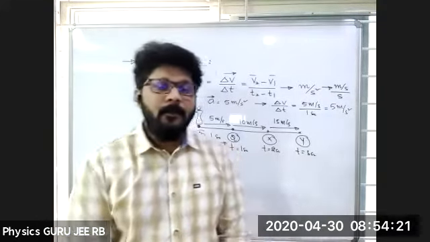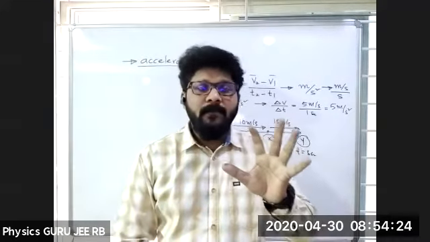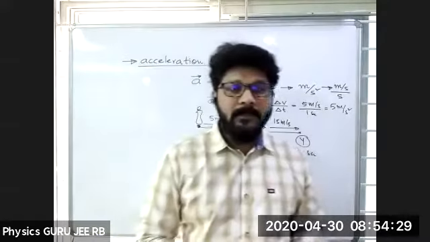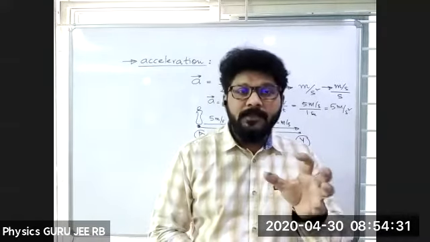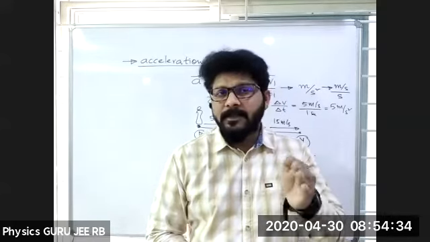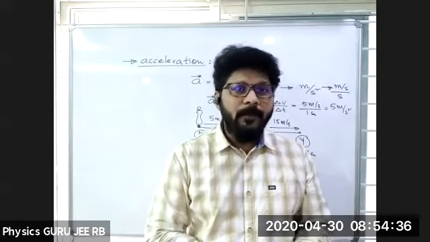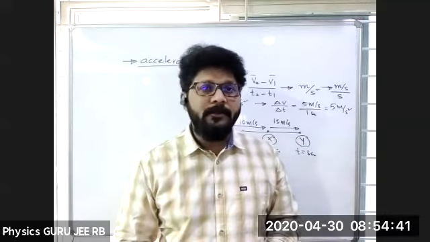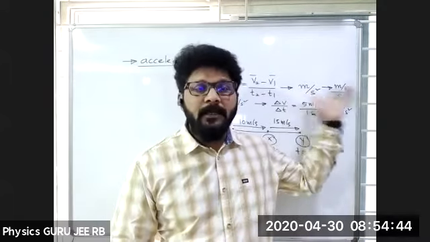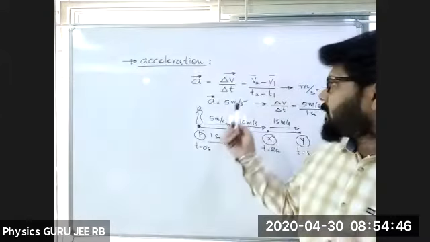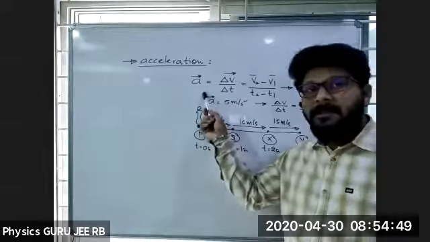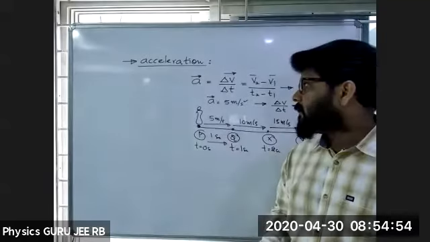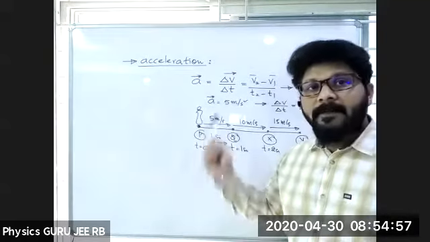Fine. Now, what we learned right now is the definition of acceleration. The definition of acceleration is rate of change of velocity, which you might have learned in your lower classes. Next, mathematically, a is delta V divided by delta T. Is it clear? Delta V divided by delta T.